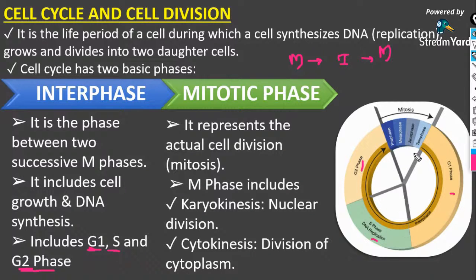Whereas this mitotic phase or the M phase consists of two main phases, that is karyokinesis and cytokinesis. Clear with that? So karyokinesis refers to the division of the nucleus and cytokinesis refers to the division of cytoplasm. As per the term, karyo refers to nucleus and cyto refers to cytoplasm. So division of nucleus and division of cytoplasm. Clear with that?